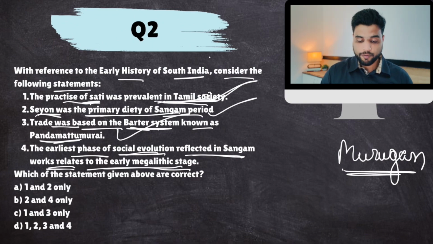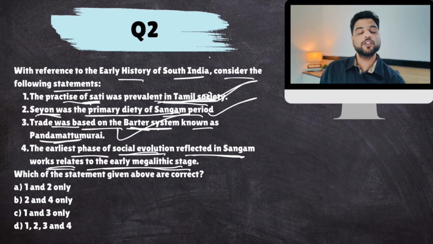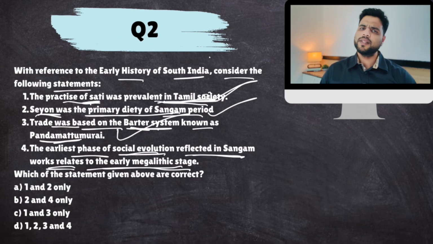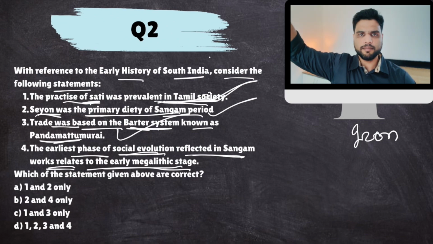Now, for the fourth point, you need to be aware of the history of South India. When we talk about the prehistoric phase of South India, there were Paleolithic, Mesolithic, and Neolithic sites. After the Neolithic, iron was discovered in North India during the Mahajanapada phase, and it was discovered in South India as well.